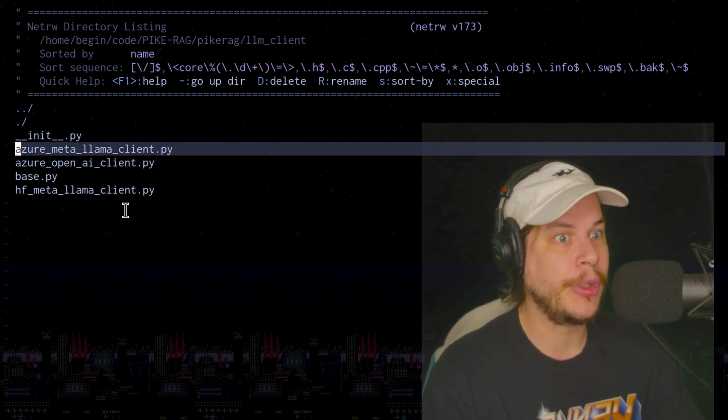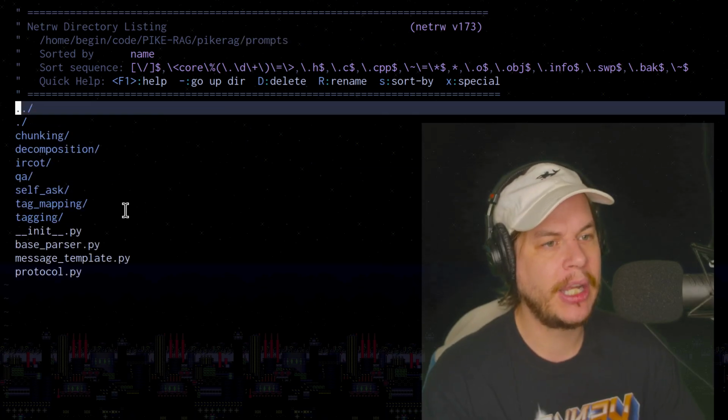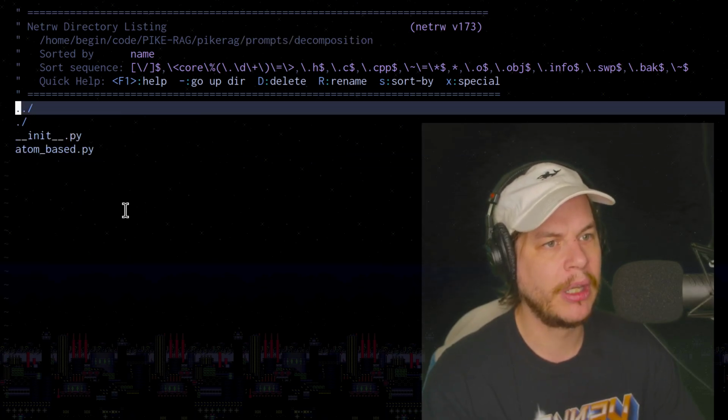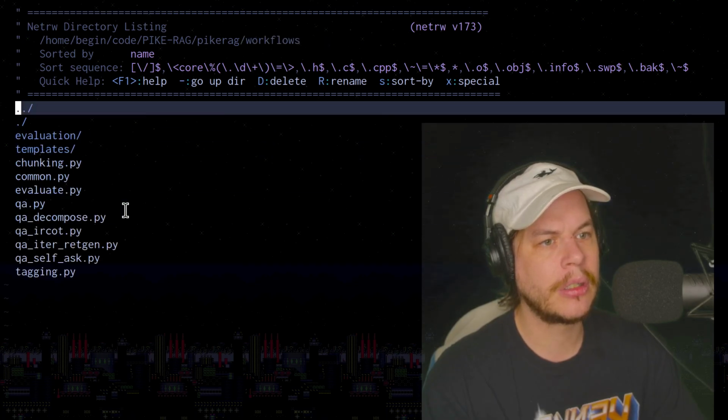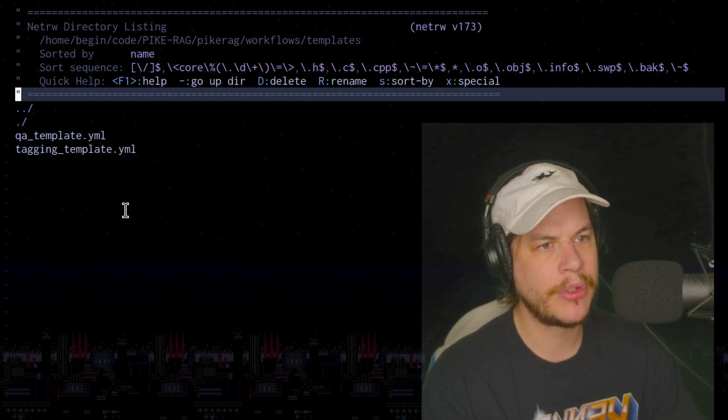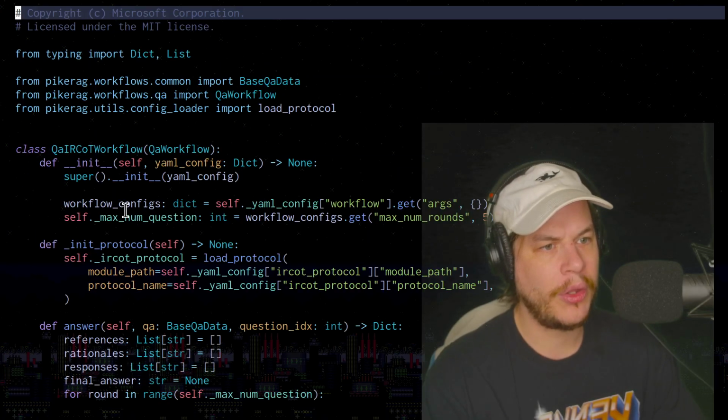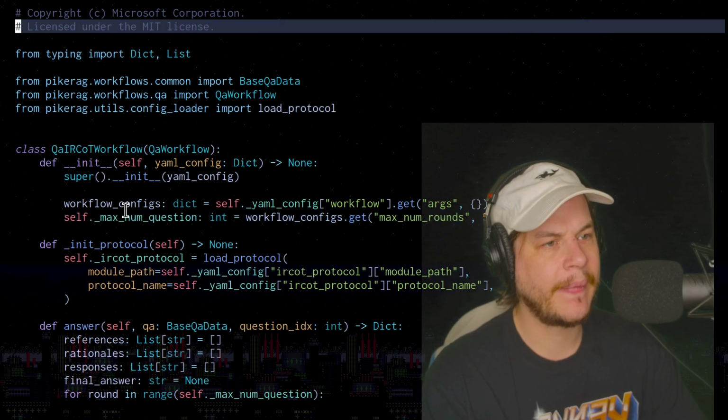Okay, obviously they got to include some Azure shills inside here for their LLM clients. Here's some different prompting, looks pretty big. Okay, nice. And then here's some different workflows. Overall, so here we go. What does this look like?